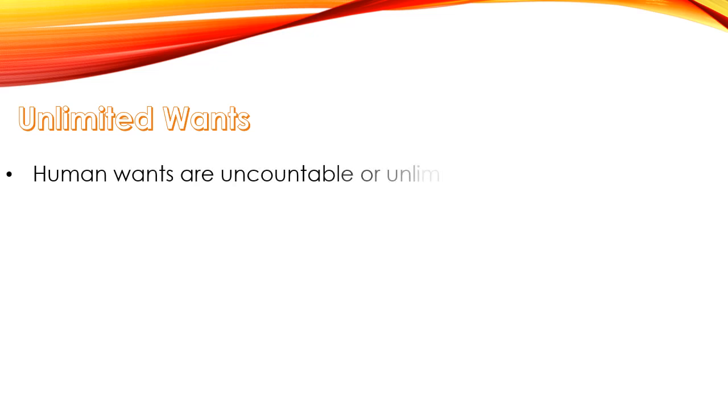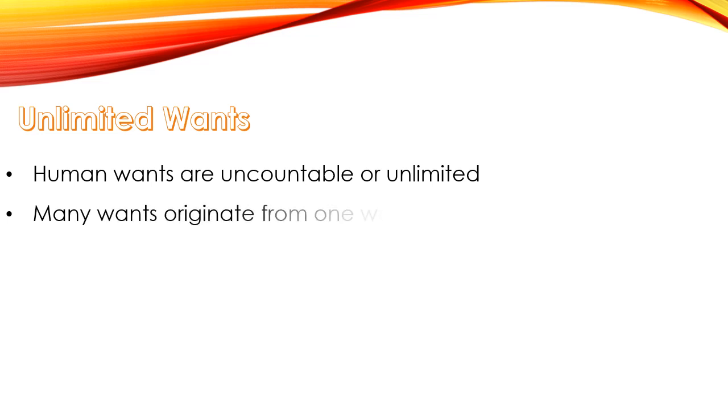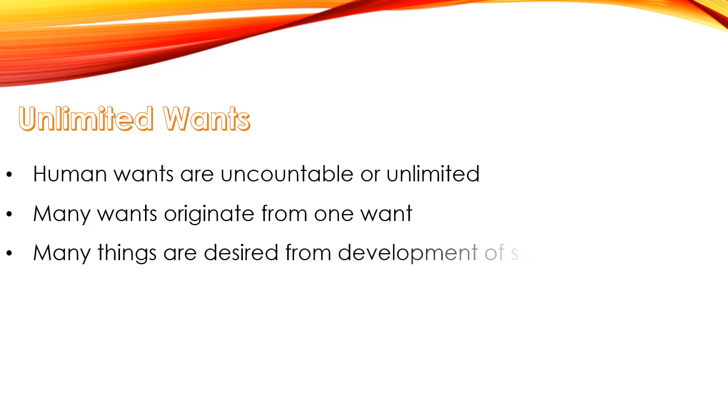The first thing we need to do is decide our wants. We need to accept that our wants are unlimited, uncountable. Many wants originate from one want. Sometimes we need something and for that we want many other things. Many things are desired from the development of science and technology.